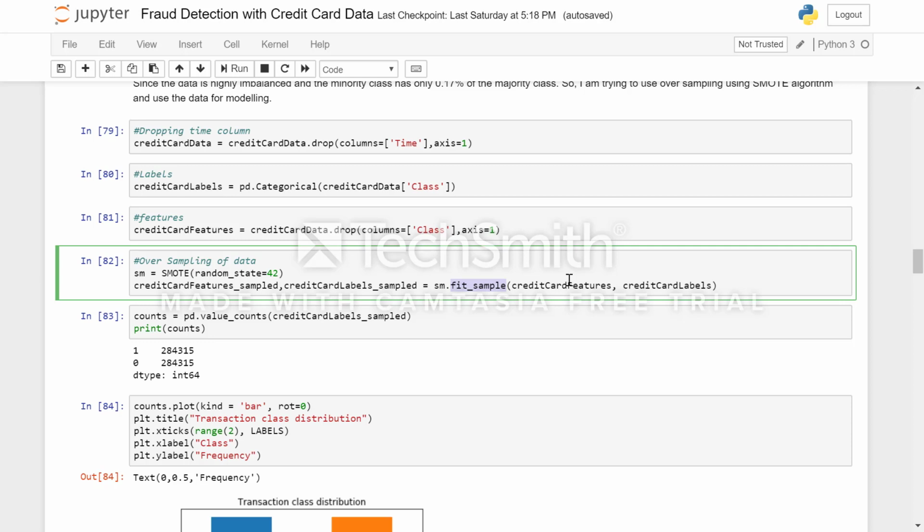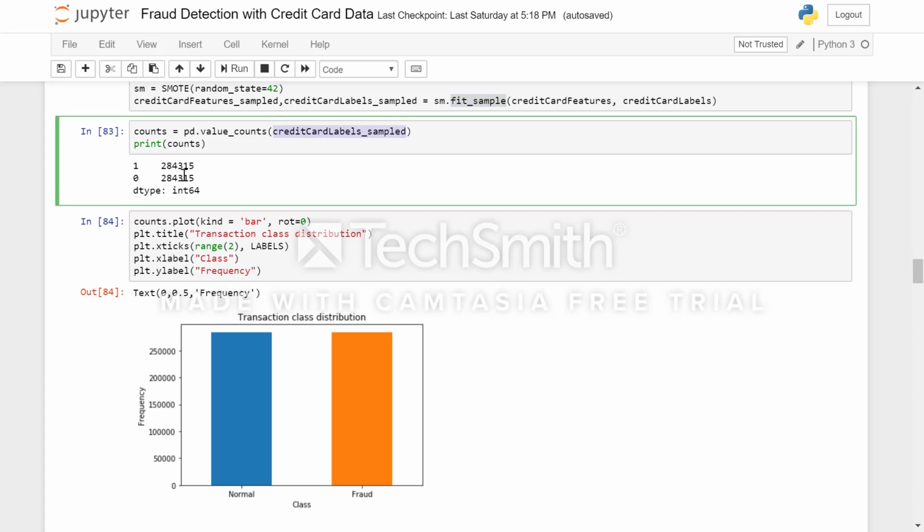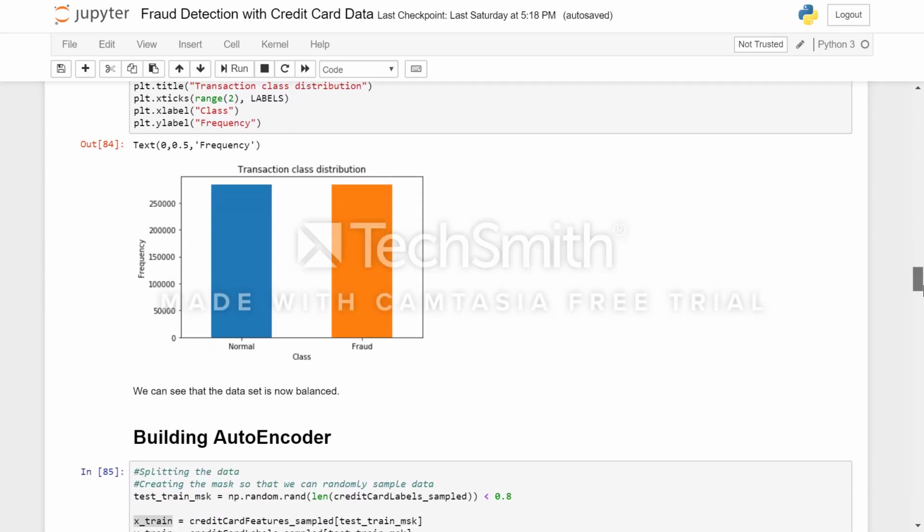The default sampling strategy is auto here, which means after it's sampled, we will have a 1:1 ratio of majority and minority classes. So there is no majority and minority anymore. You see, after the sampling, we have an equal number of fraud and normal transactions, and the bars are of equal heights now. So the data looks more balanced now.